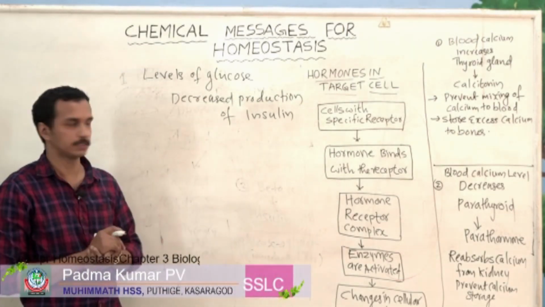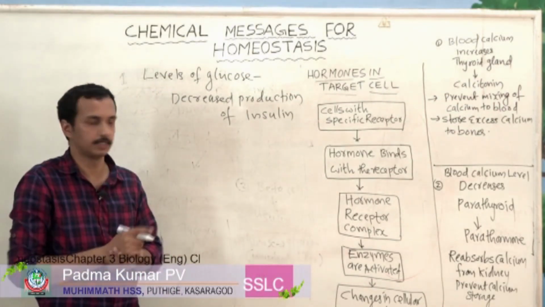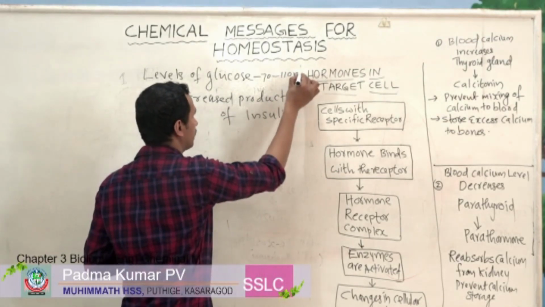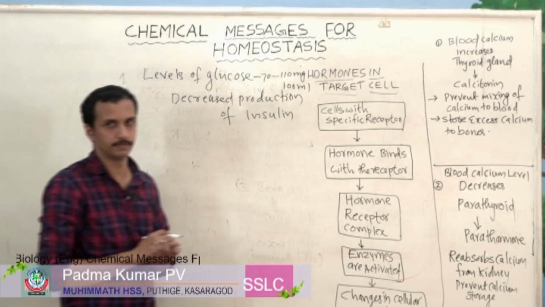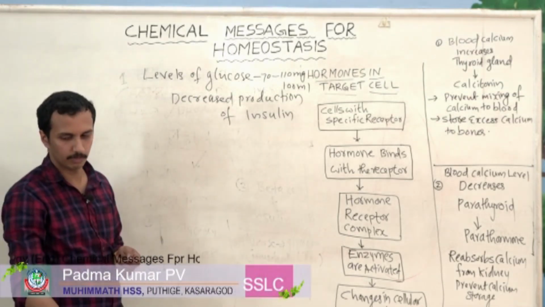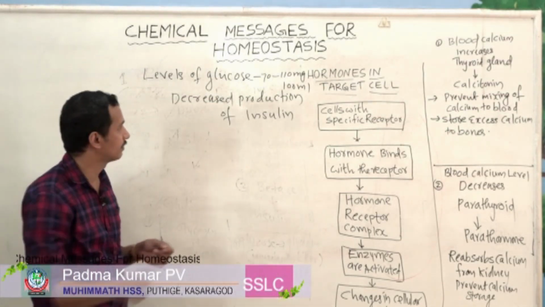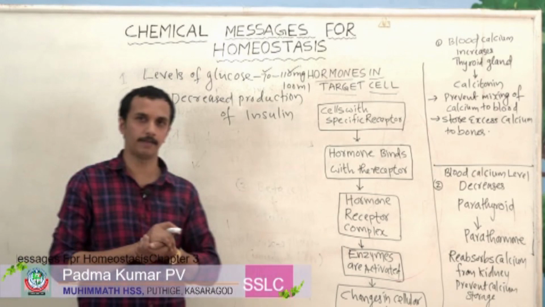What is the normal level of glucose in blood? Usually it is 70 to 110 milligram per 100 ml of blood.